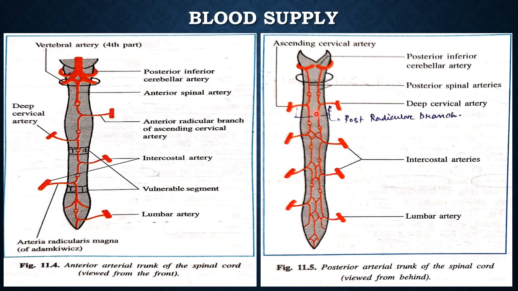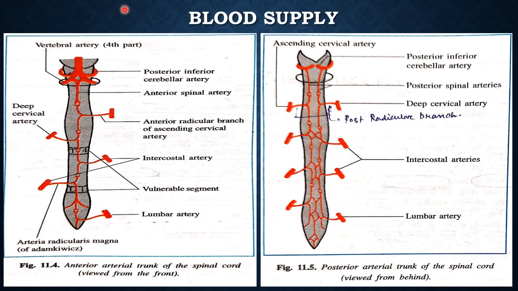About a quarter of anterior radicular arteries are enlarged in the lower cervical, lower thoracic and upper lumbar region. These great radicular arteries approach the anterior median fissure, divide into short ascending and long descending branches, and anastomose with one another and with the anterior spinal artery to complete the anterior arterial trunk.